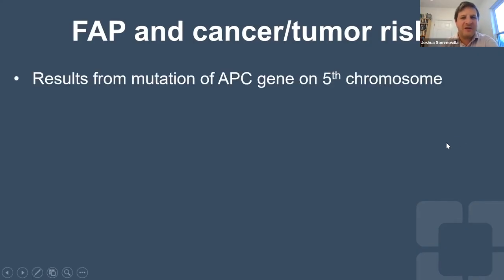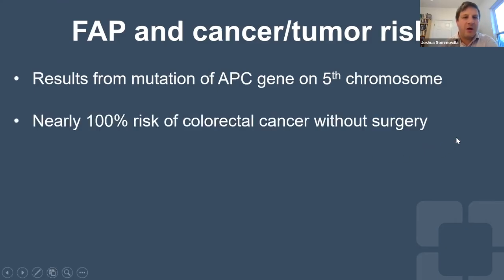So the APC gene is on the 5th chromosome, and everybody has two fifth chromosomes, and a mutation in the APC gene on one of those two chromosomes will result in FAP. This carries nearly a 100% risk of colon cancer during a patient's life if they don't undergo prophylactic surgery.